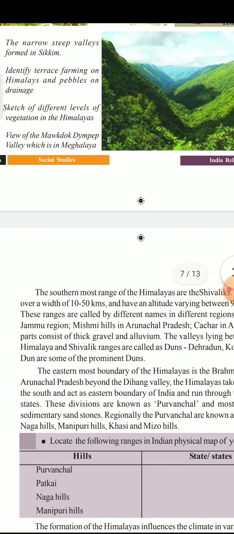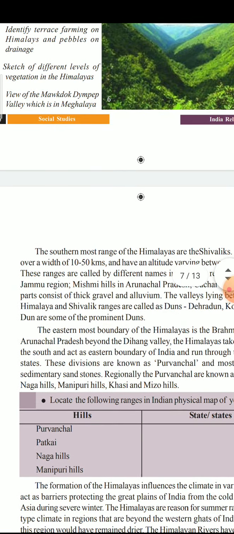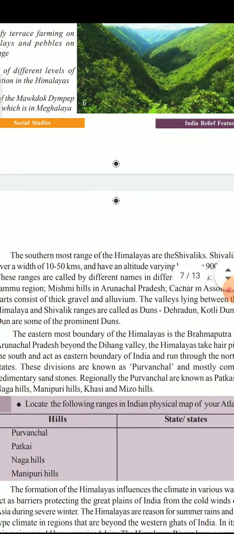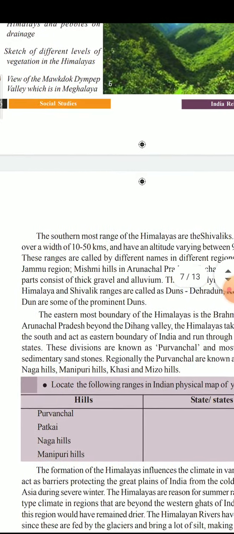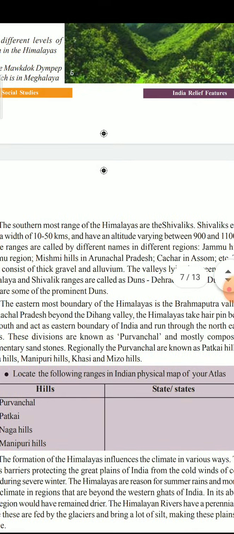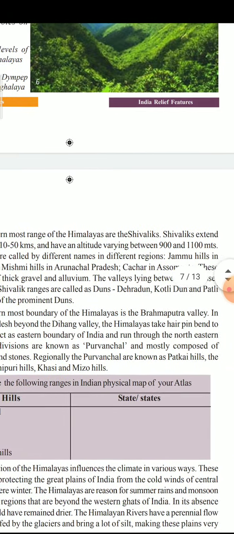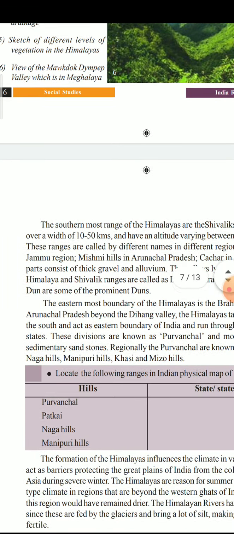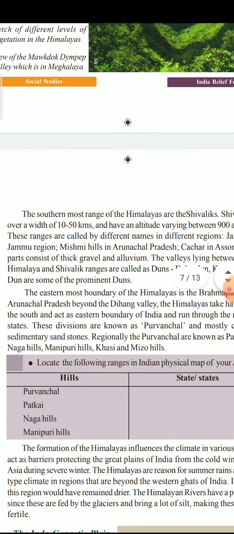A dune means a flat bottom valley, and it is very useful for human beings. They cultivate their lands, some parts of the lands there, and they settle there. So those places are known as dunes, and they are useful for the people who are living there. And these are the three main regions of the Himalayas.